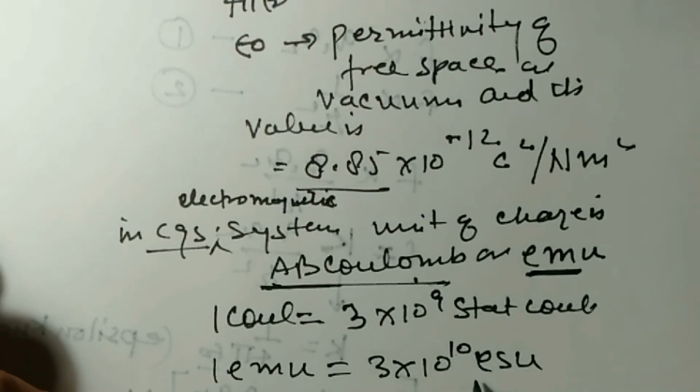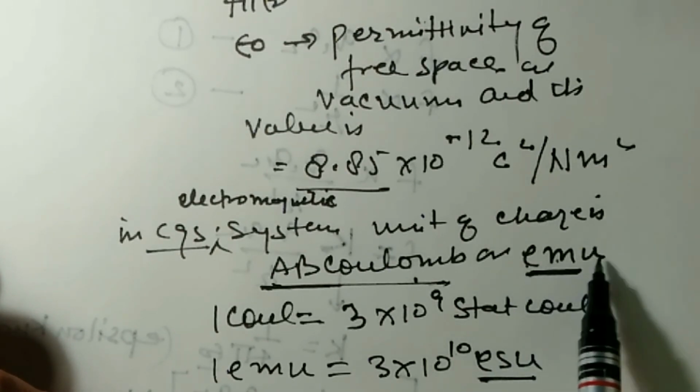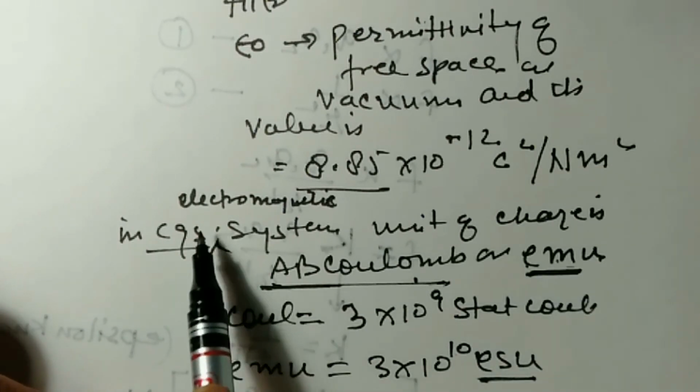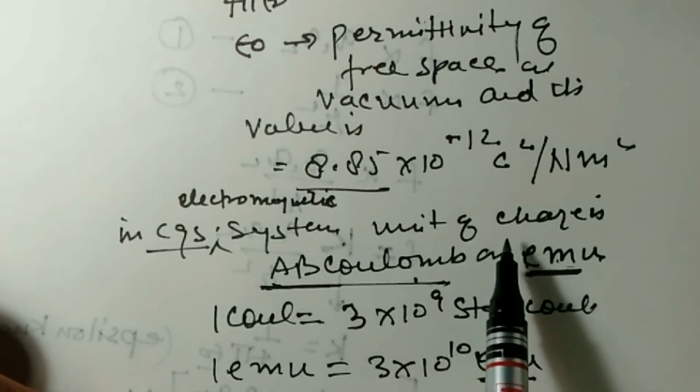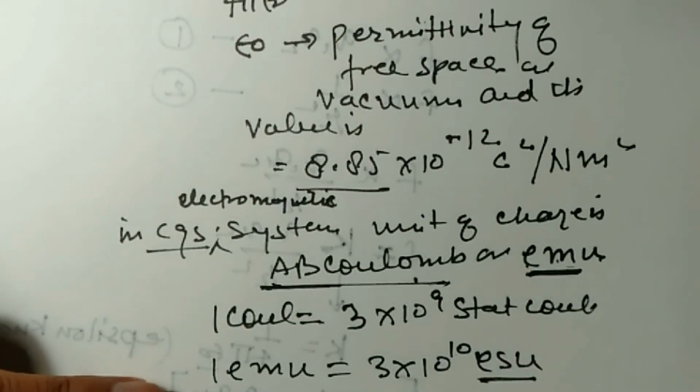ESU means electrostatic unit, and EMU is electromagnetic unit. In the electromagnetic unit system, the unit of charge is ab coulomb, and this is the electrostatic unit. 1 EMU is equal to 3 into 10 to the power 10 ESU.